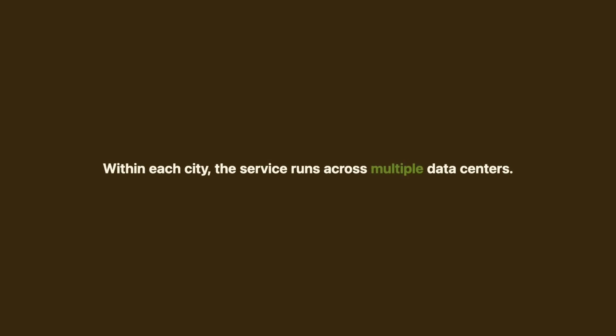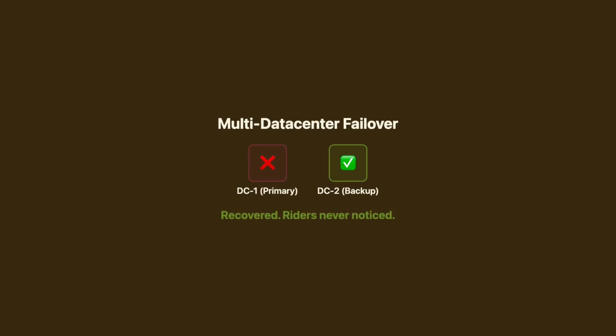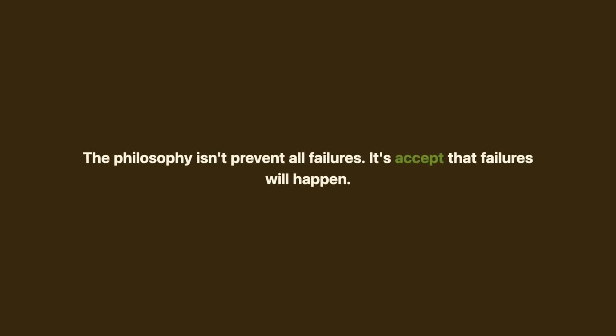And within each city, the service runs across multiple data centers. If one goes down, the other picks up within seconds. Riders never notice. The philosophy isn't prevent all failures. It's accept that failures will happen and make them small, fast, and invisible.